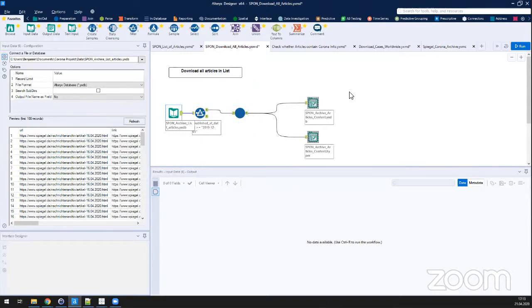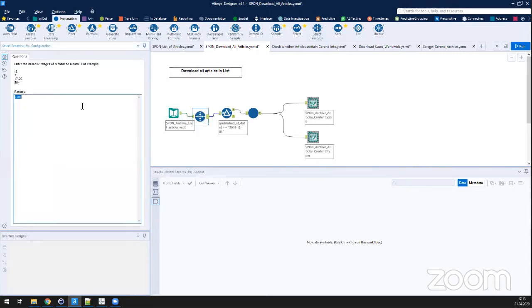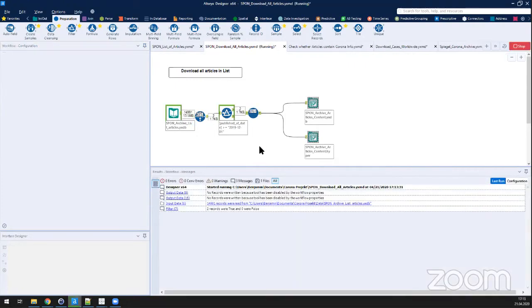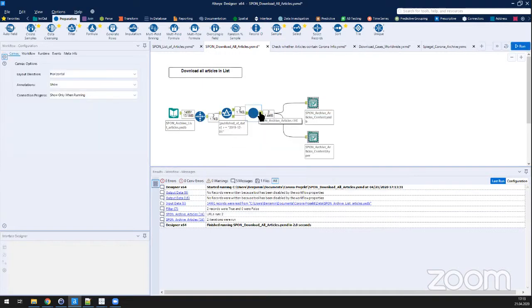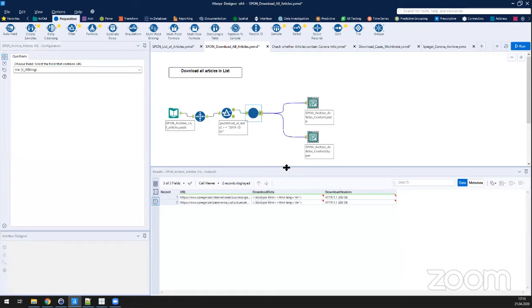So the second workflow is about downloading all the articles in this list. And what we can do really quickly here is to say, okay, we only want to download 1 or 2 articles. Let me just select only 2 or 3 records here. So we are going to do everything until the second record. This should be rather quick. So we are downloading 2 articles here, and this is the data that comes out.